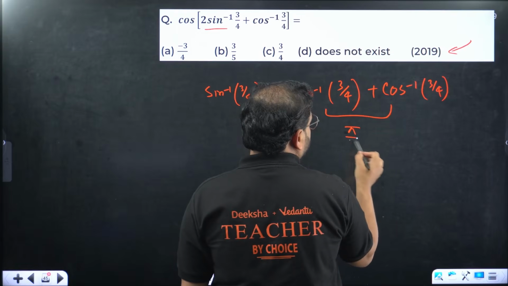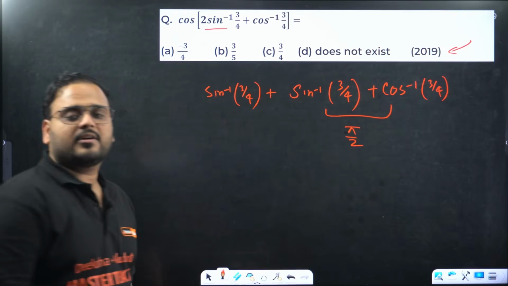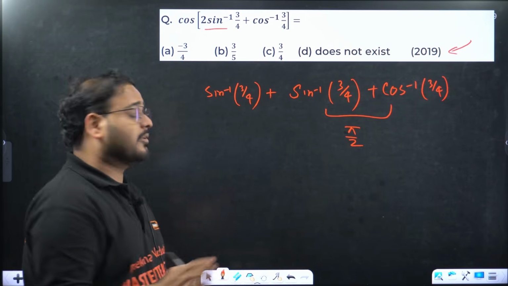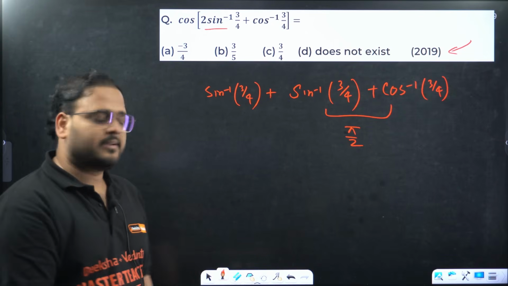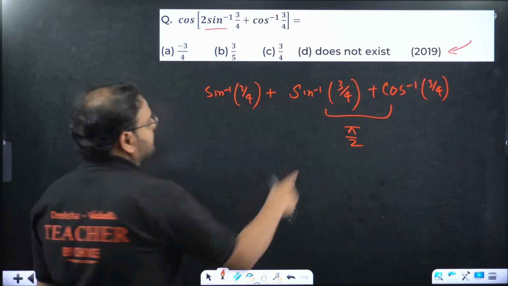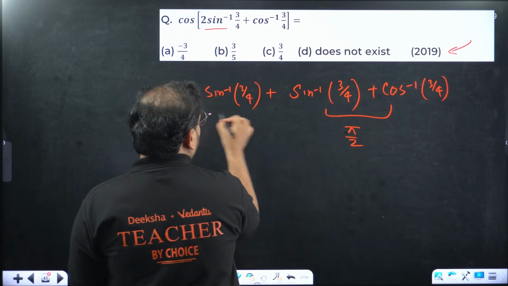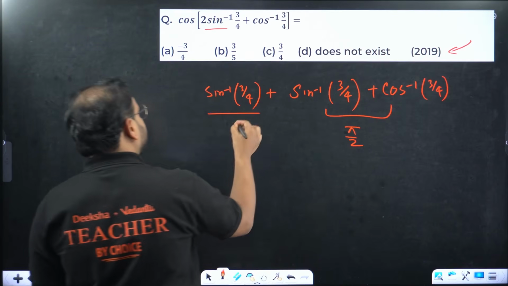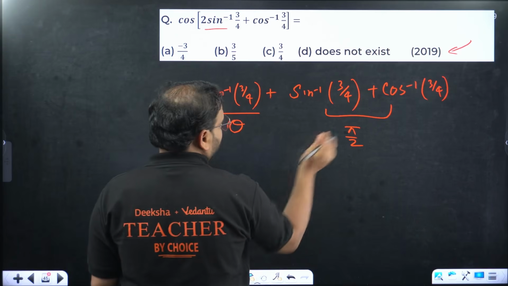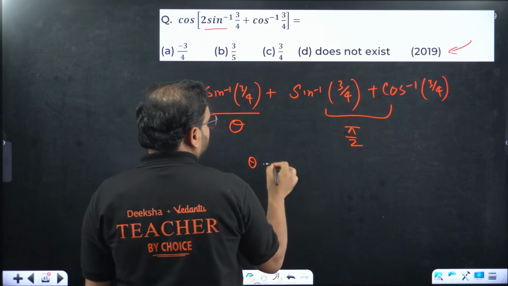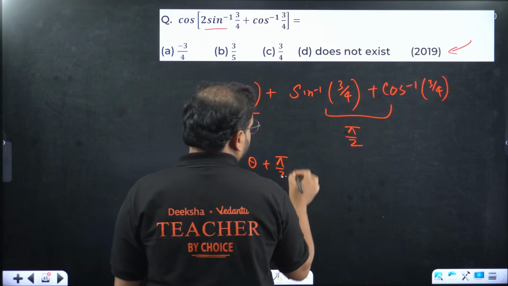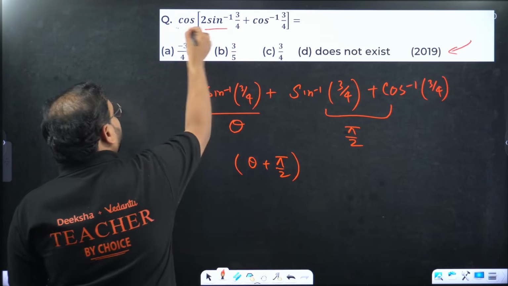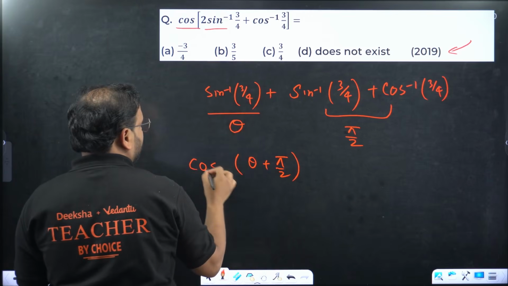These two values together are the result from complementary identities, right? Let's say sin inverse of 3 by 4 is an angle. Take this as theta. What I'm getting over here is pi by 2 plus theta, or theta plus pi by 2. Outside we have cos right here.